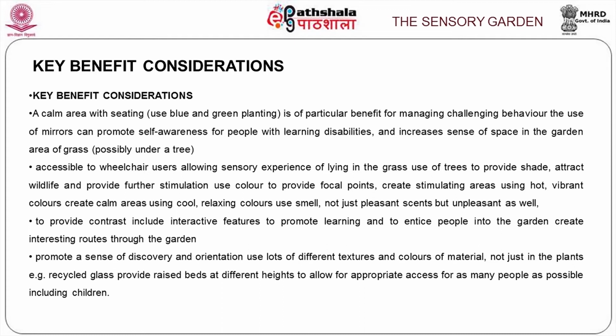I think you can read all these things, whatever we are talking about it, you have accessibility for different kind of people. Physically challenging people are there, so you have to have a wheelchair access. But they should also enjoy all the five senses we are talking about. Can read all those things, whatever we are talking about.